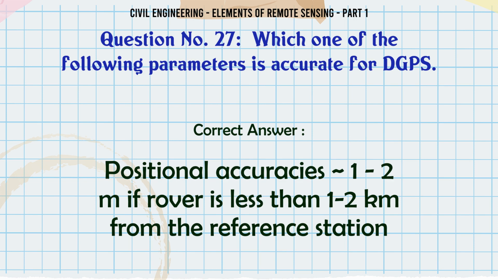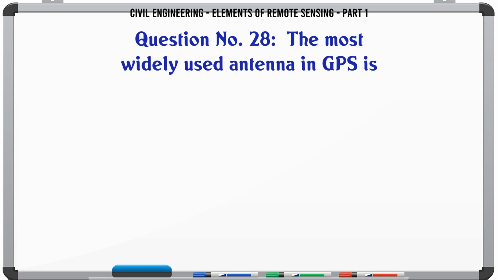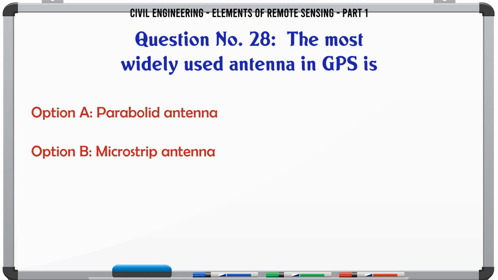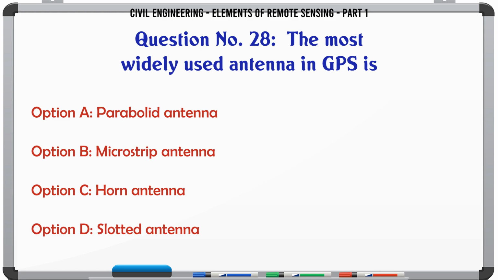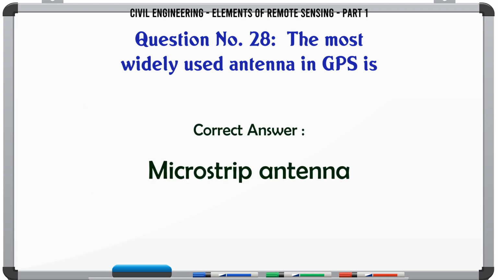The most widely used antenna in GPS is: A. Paraboloid antenna. B. Microstrip antenna. C. Horn antenna. D. Slotted antenna. The correct answer is microstrip antenna.